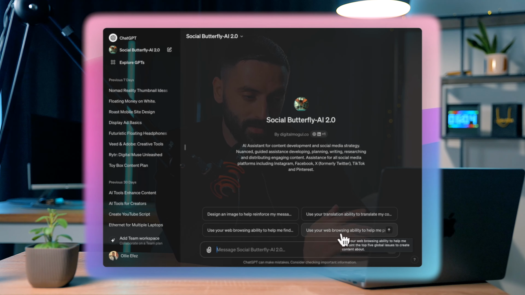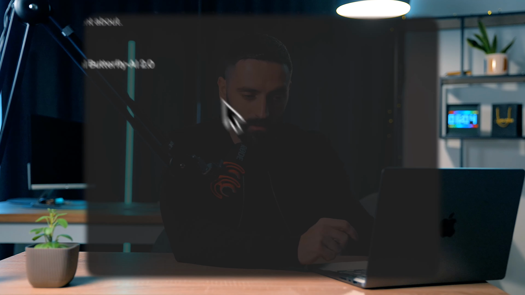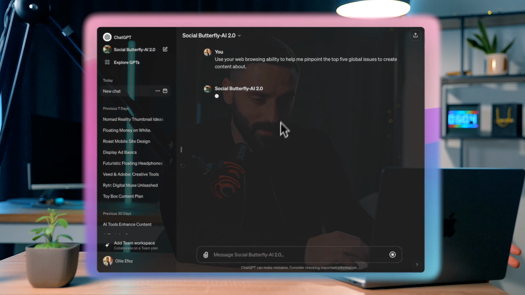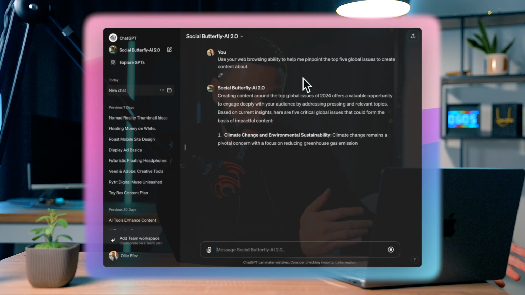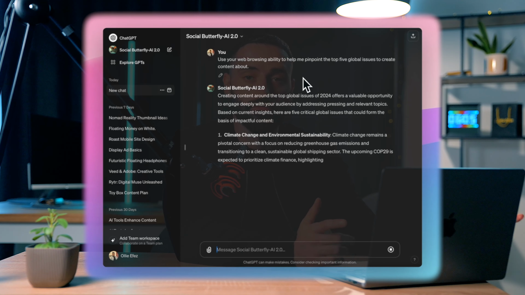So one of the suggestions is, use your web browsing ability to help me pinpoint the top 5 global issues to create content about. So if I select it, it'll start giving me a response on that. And since nobody really knows how algorithms work these days, this assistant might be your best bet. As you can see, it's gathering information from across the web to build an insight into questions like this and give an answer tailored to you.